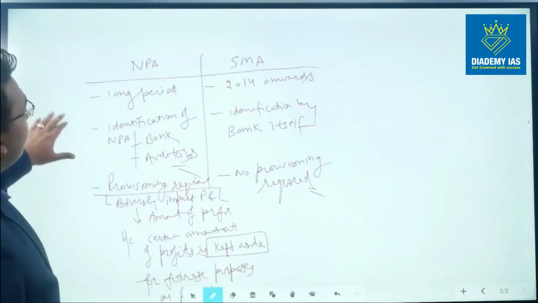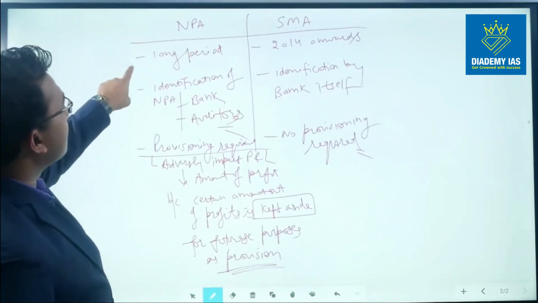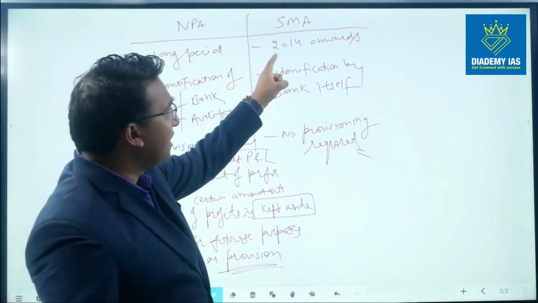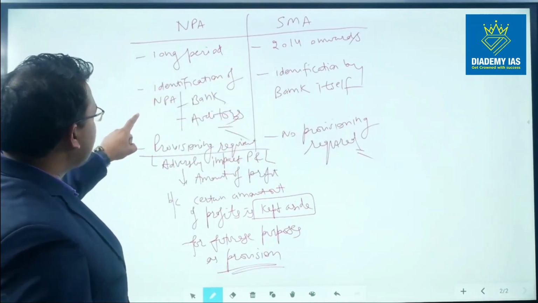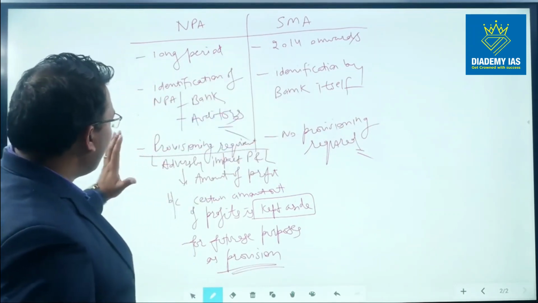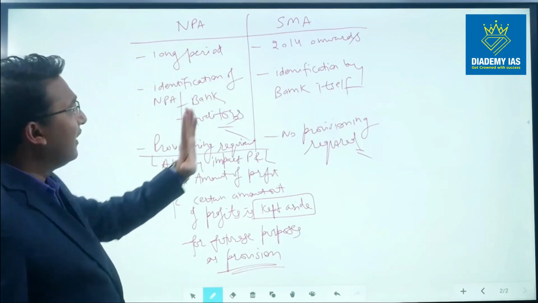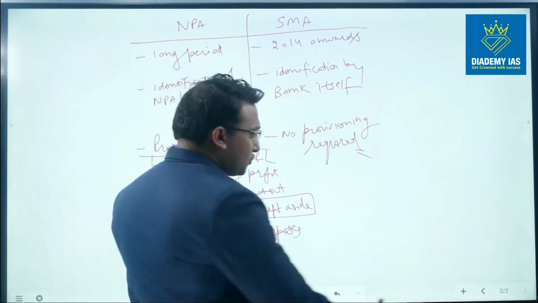So again, coming back, NPA has been there for a long period of time. SMA started after 2014 only. The identification of NPA is done by the bank and the auditor. SMA is identified by the bank itself. For NPA there is a provisioning requirement. In case of SMA, there is no provisioning requirement. Now we will see some associated terms.